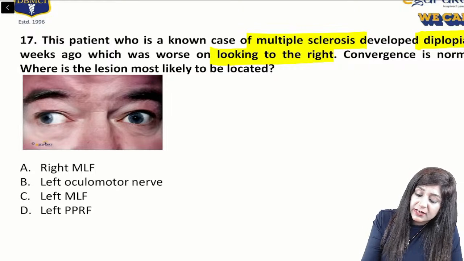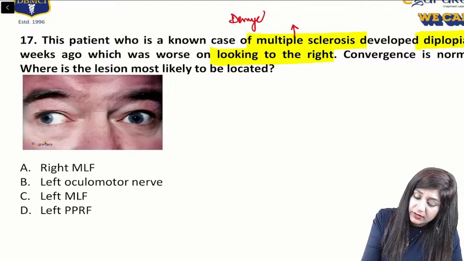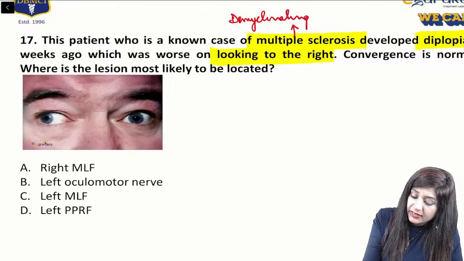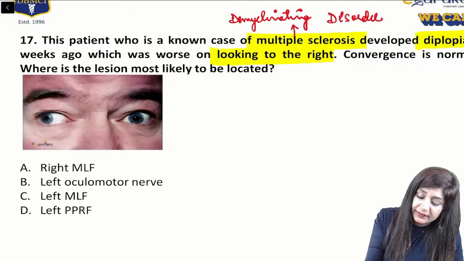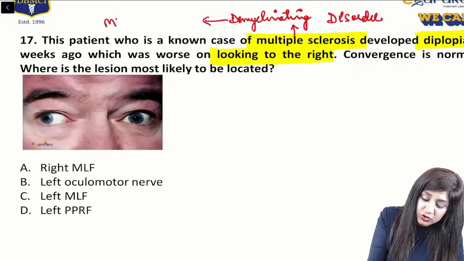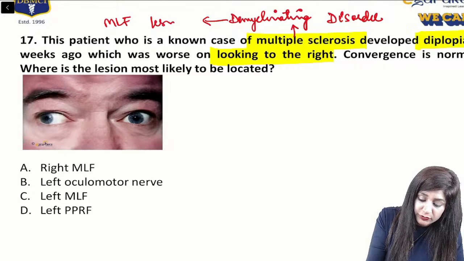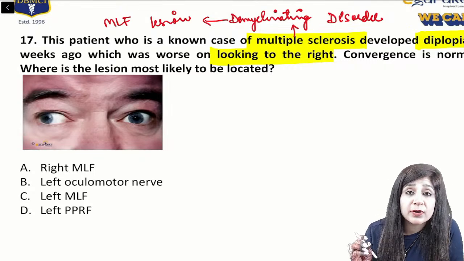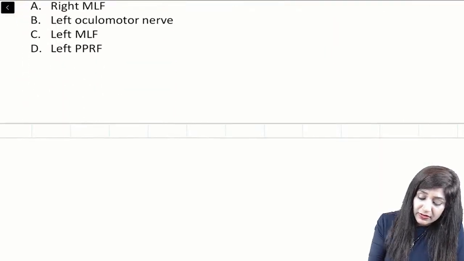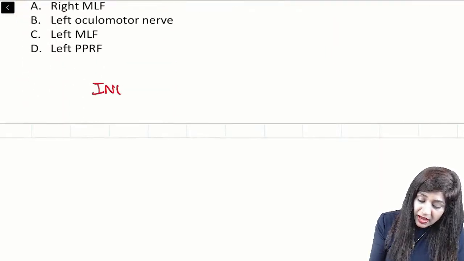Because multiple sclerosis is a demyelinating disorder, and a demyelinating disorder can lead to the MLF lesion or internuclear ophthalmoplegia. Now, I will tell you a very, very simple rule for solving the questions related to the INO or the MLF lesions.